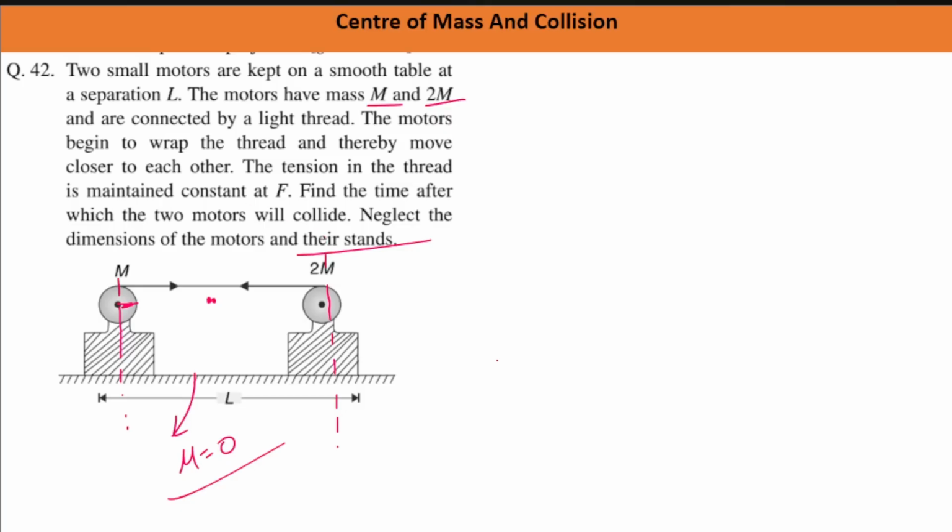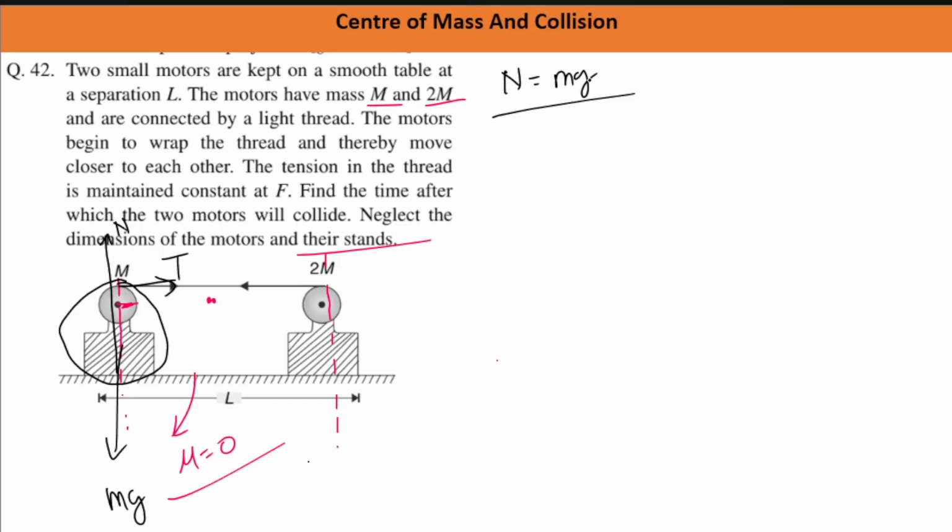So there is one force acting because of thread, that is tension force, and you know that tension always acts away from the body. So if you talk about this motor, there is force in this direction, that is tension. There is force in this direction, that is mass of motor into g, and then there is this normal reaction in the up sense. Since there is no motion in vertical sense, N will be equal to mg for both the motors. Such sort of equation we can write, and things will be in equilibrium, right? And for horizontal case, if you see, there is only one horizontal force acting, that is tension, right? Because there is no friction, right?